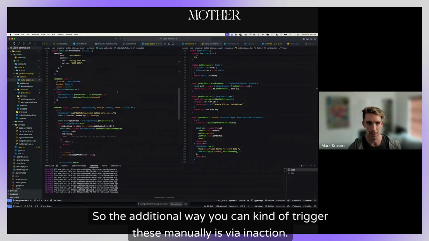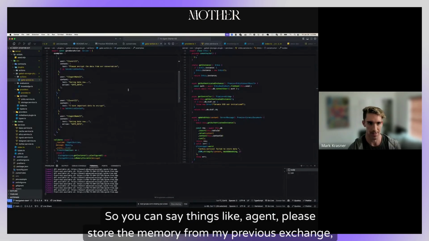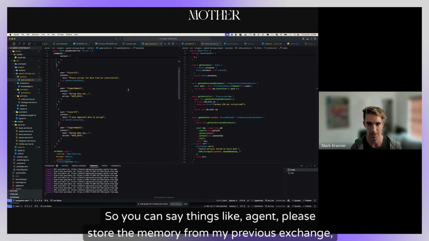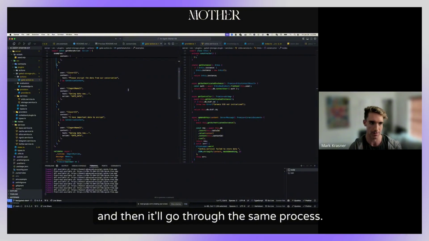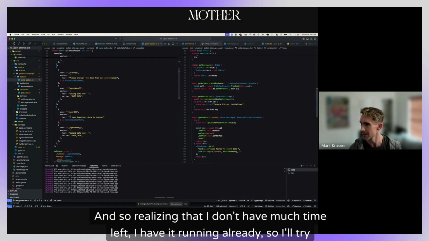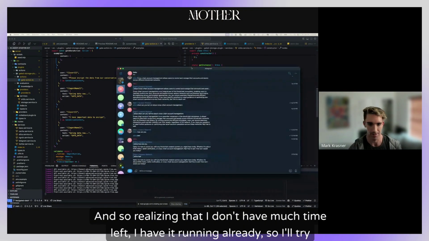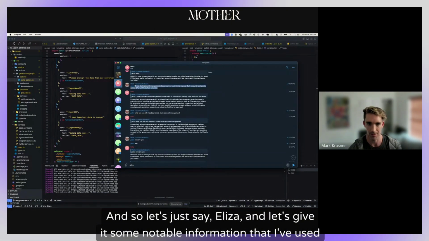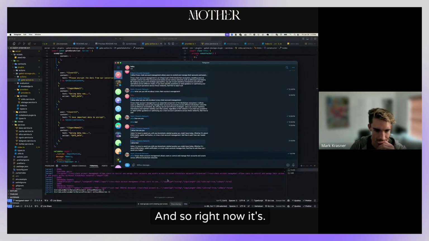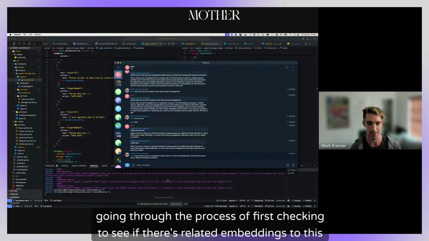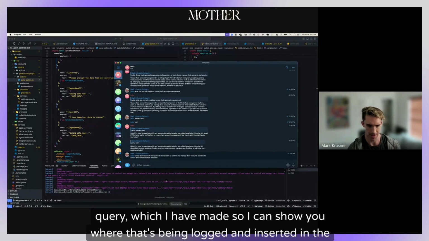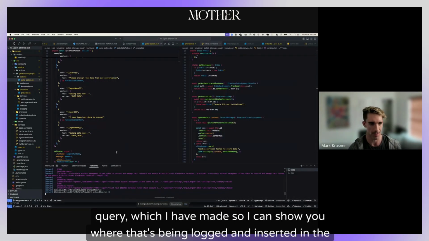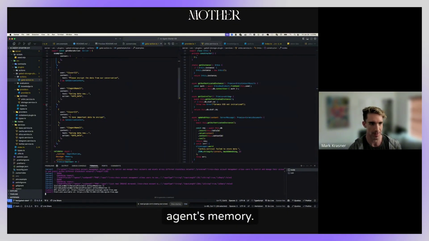An additional way you can trigger these manually is via an action. You can say things like, agent, please store the memory from my previous exchange, and it'll go through the same process. Realizing that I don't have much time left, I have it running already, so I'll try to demo this. Let's just say ELIZA, and give it some notable information that I've used previously. Right now it's going through the process of first checking to see if there are related embeddings to this query, which I have made, so I can show you where that's being logged and inserted in the agent's memory once that comes back.